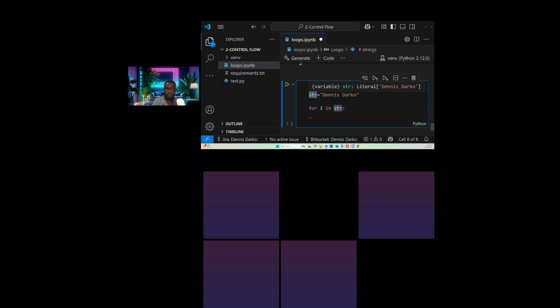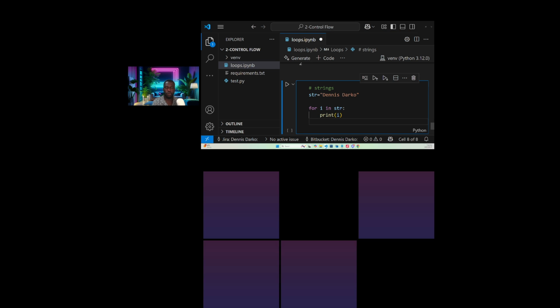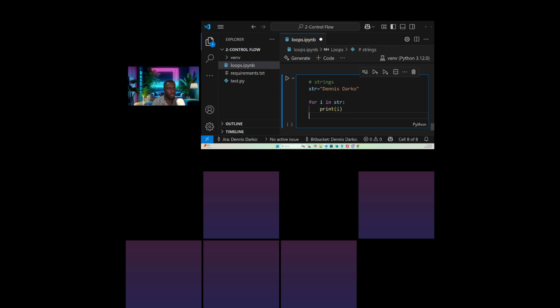guys, are you getting the concept? For any value that you are storing in this particular variable, then I want you to print that value, which is I. That's the whole concept, guys. We are saying that we have assigned string to be Dennis Darko, and we are saying that for I in string, that is for any value that this particular temporary variable holds in this particular string.